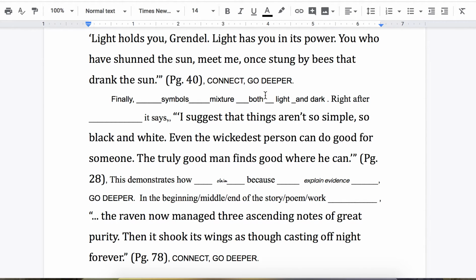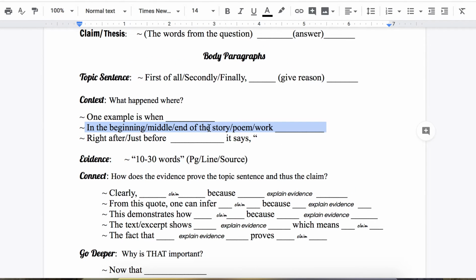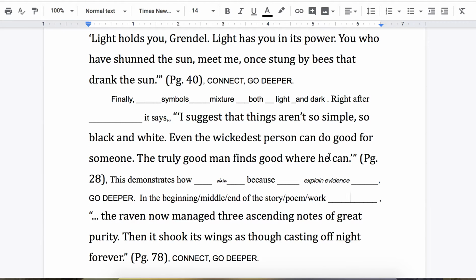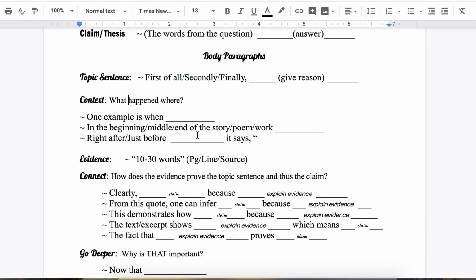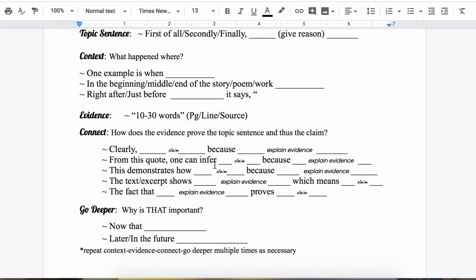And then remember, with context, you want to say what happened where. So if you go back here, in this context, what's happening right here? Where is Beowulf and what is he doing? Okay. Then you'll go to connect. So we just did this demonstrates how. We can go back to our sentence frames, and let's go ahead and use this one. I haven't used this one yet, but I didn't write a second body paragraph. Maybe you used it. You can repeat these sometimes if you want, or if you want to try to come up with your own sentence frame, you can.